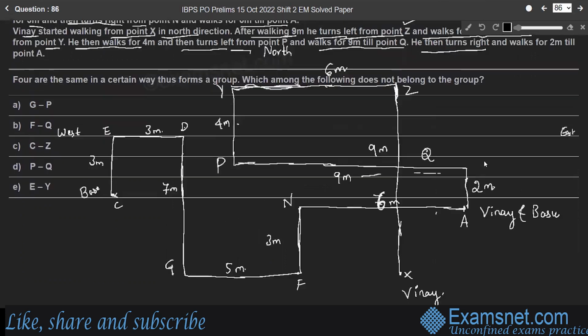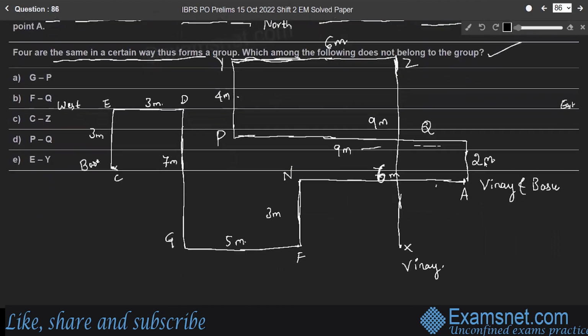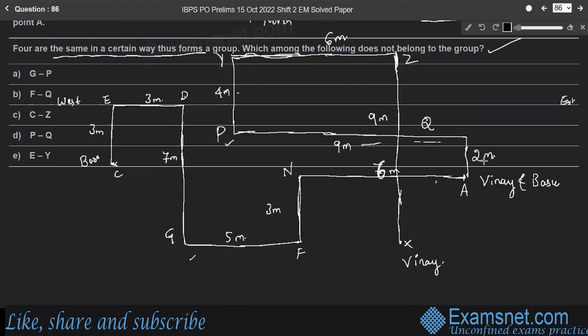Here the question is, 4 are the same in a certain way and thus form a group. Which among the following does not belong to the group? Look at points G and P. G is in the southwest direction to P. Whereas FQ, point F is here, Q is here.